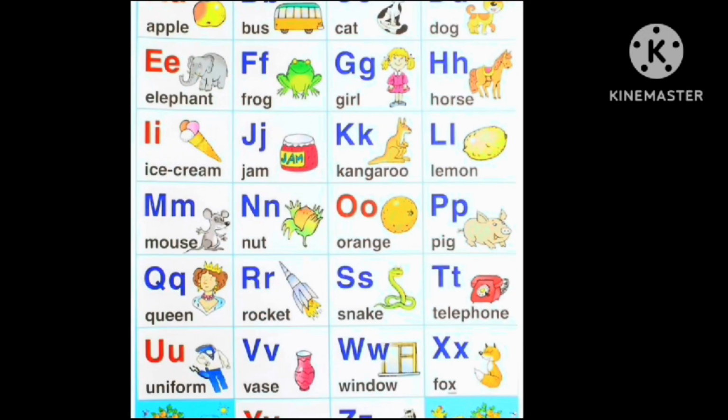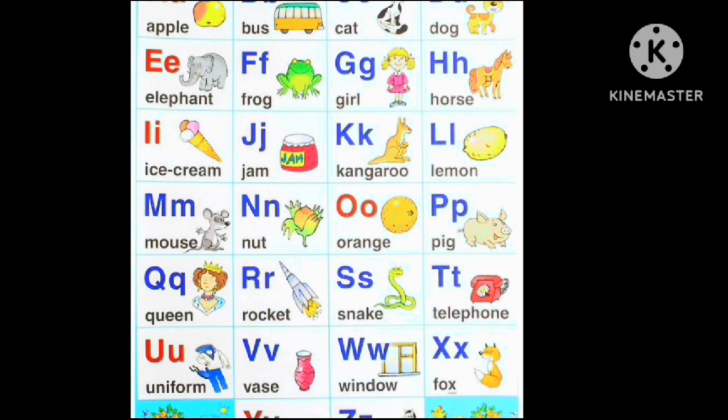Lemon. M is for mouse. Mouse. N is for nut. Nut. O is for orange. Orange. P is for pig. Pig. Q is for queen. Queen. R is for rocket.